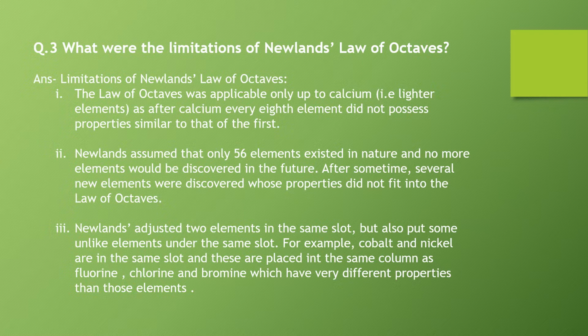After some time, several new elements were discovered whose properties did not fit into the law of octaves. Third, Newland adjusted 2 elements in the same slot, but also put some unlike elements under the same slot. For example, cobalt and nickel are in the same slot and these are placed into the same column as fluorine, chlorine and bromine, which have very different properties than those elements.